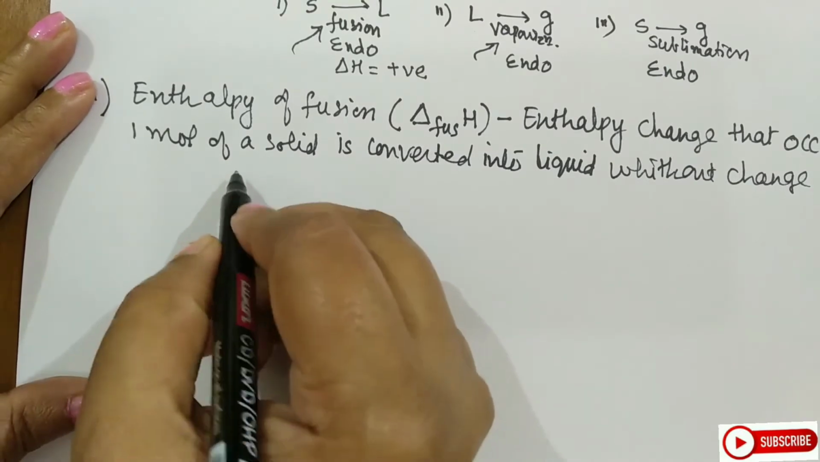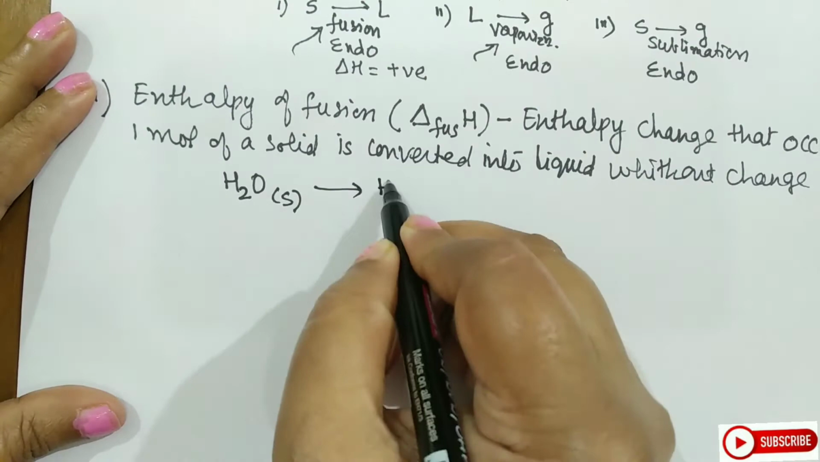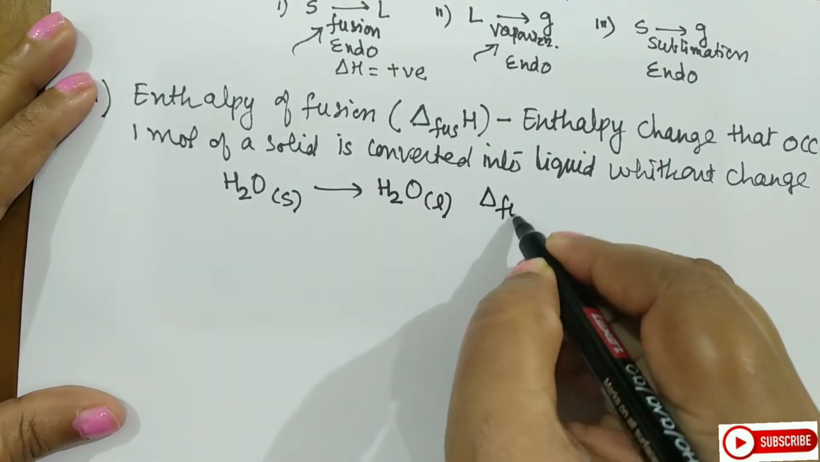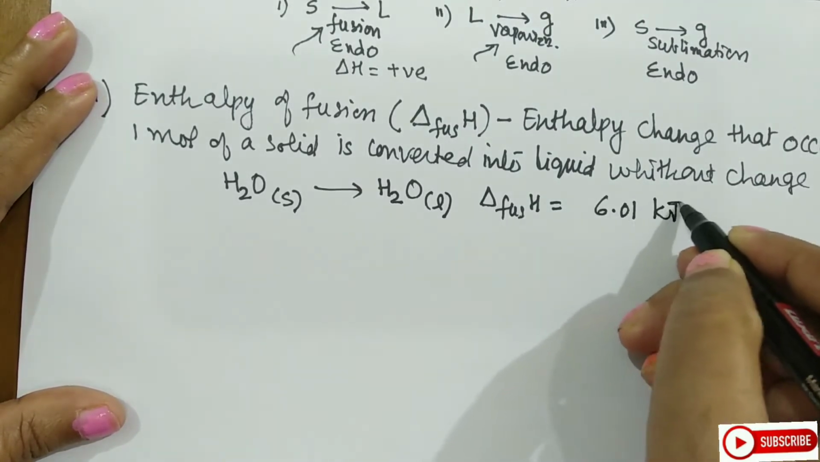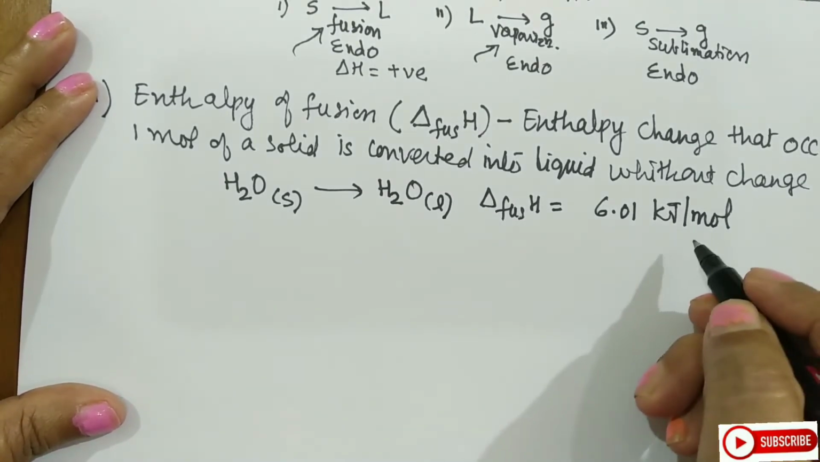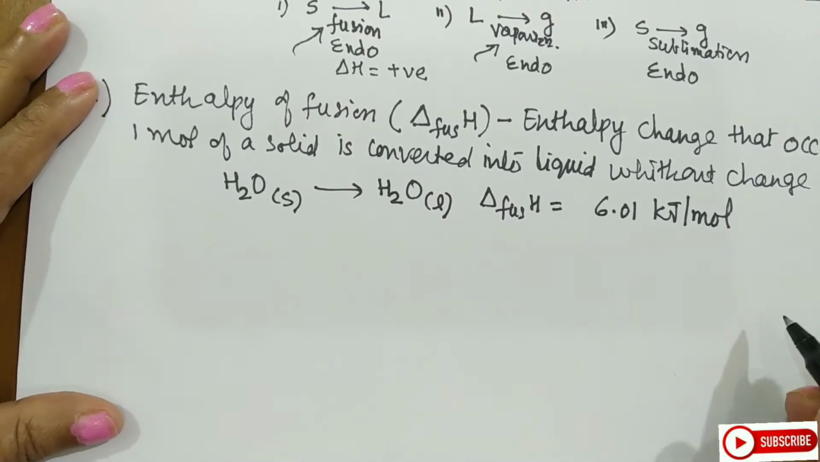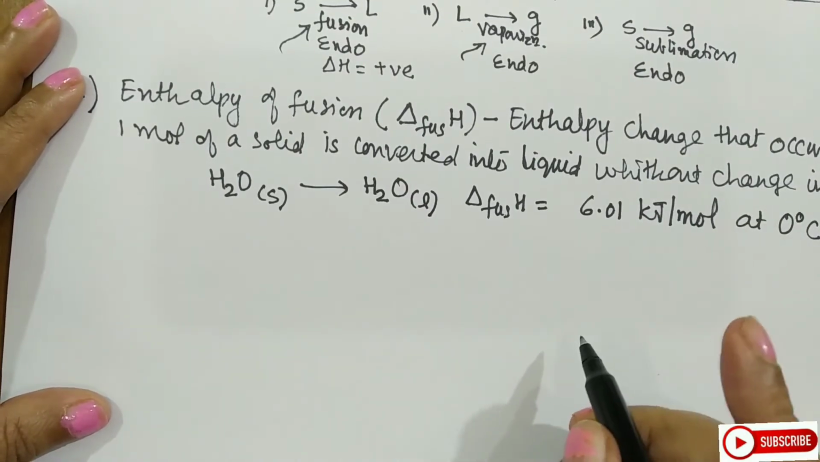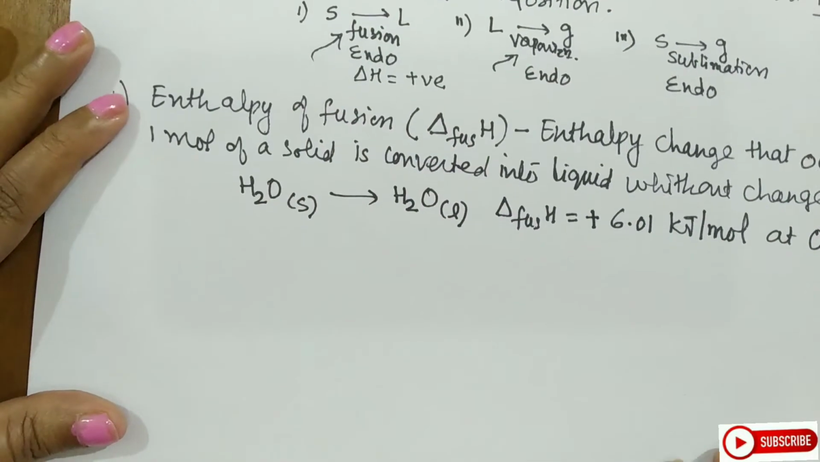Let us see the example. When I take ice, that is water in solid state, when it gets converted to water in liquid state, the enthalpy of fusion observed is 6.01 kJ per mole. This is very, very important, students, because during calculations, we calculate the enthalpies for 1 mole and accordingly convert the enthalpies. Now, this is observed at 0 degrees Celsius. As I told you, it is an endothermic reaction, so you must mention this as positive.